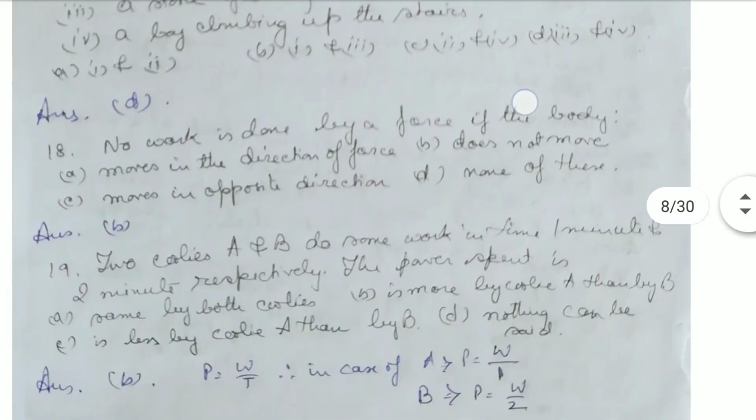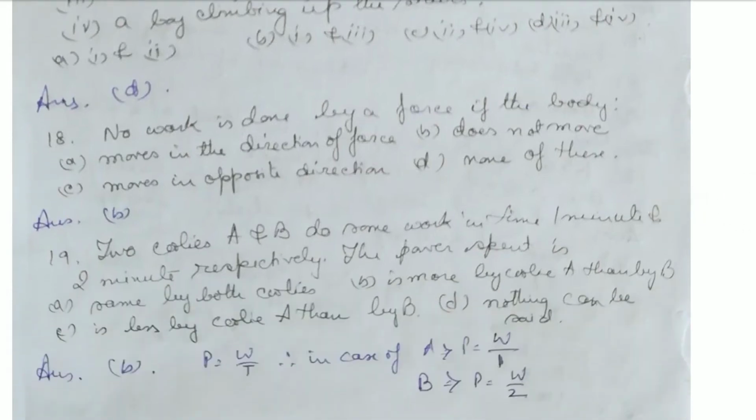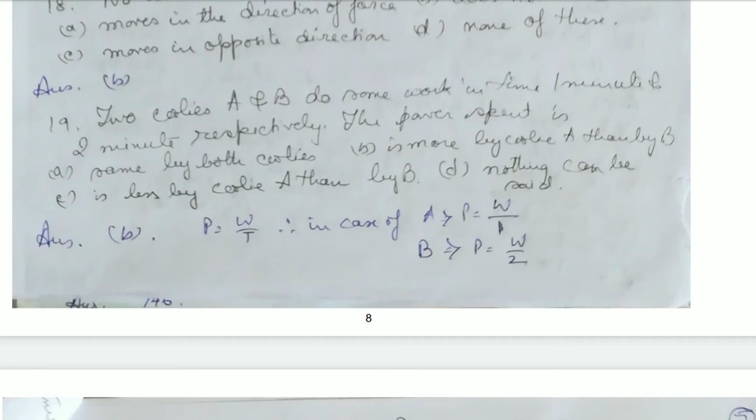Then for the next question, no work is done by a force if the body does not move. Two coolies A and B do some work in time 1 minute and 2 minutes. A does it in 1 minute, B in 2 minutes. The power spent is the same for both the coolies, is more by coolie A than B, is less by coolie A than B, or nothing can be said.